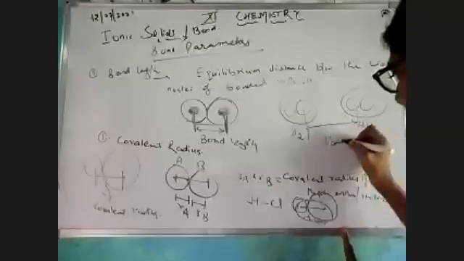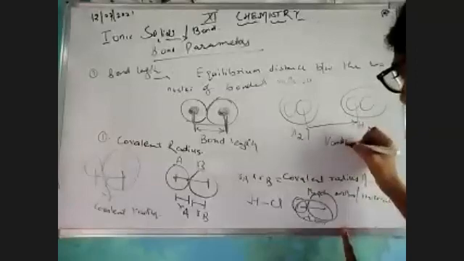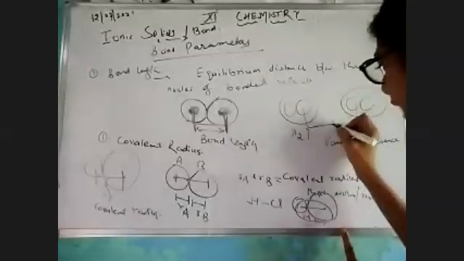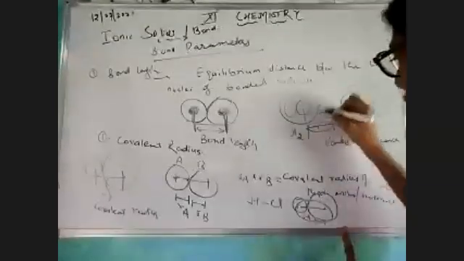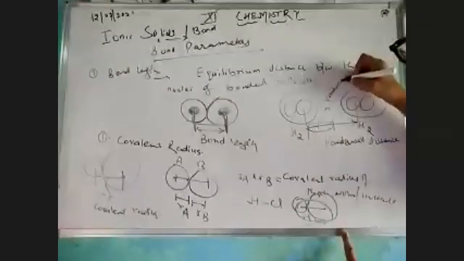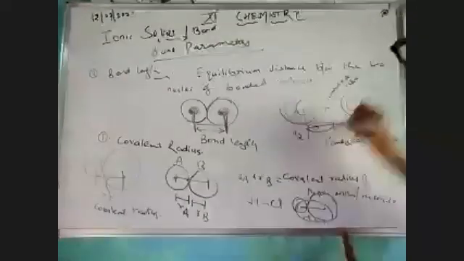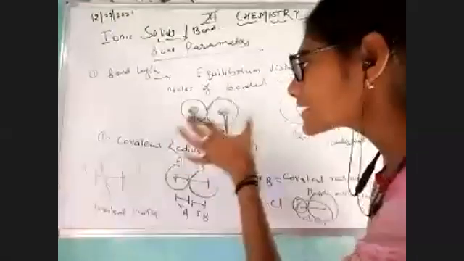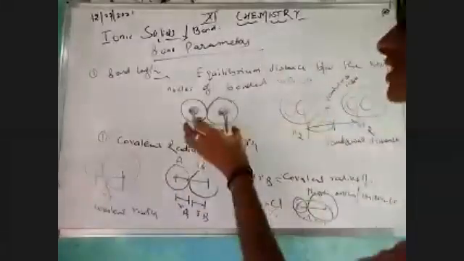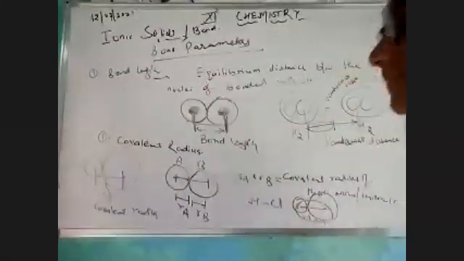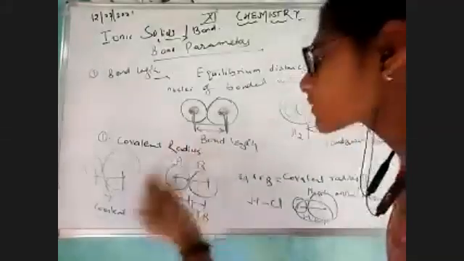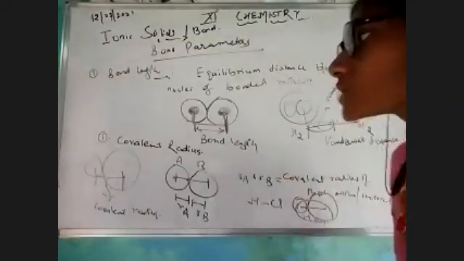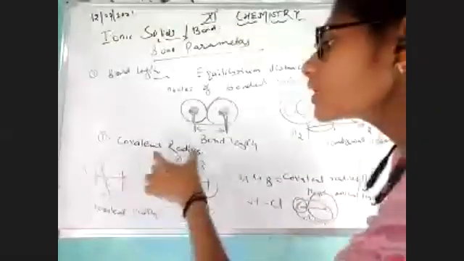van der Waals distance, and half of it is known as van der Waals radius. Am I clear with me? So bond length is just the distance between the two nuclei which are combined in the bonded molecule. And we have different types of bonds, for example covalent bond, for example van der Waals bond. So for removing that confusion, we have replaced our bond length with the term covalent radius.